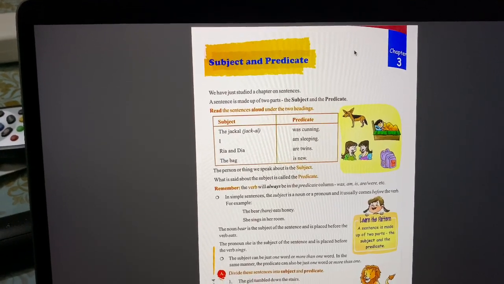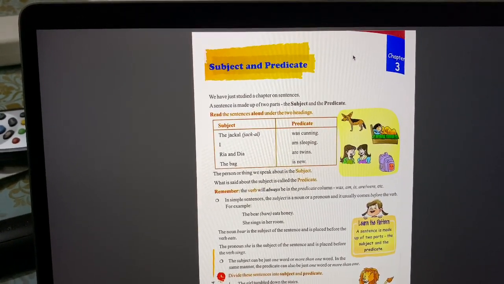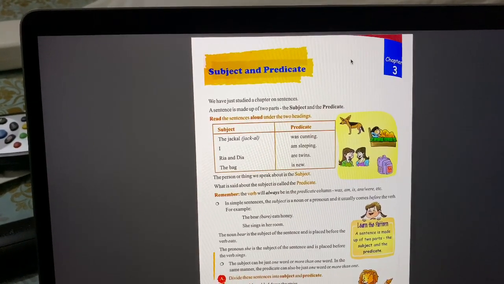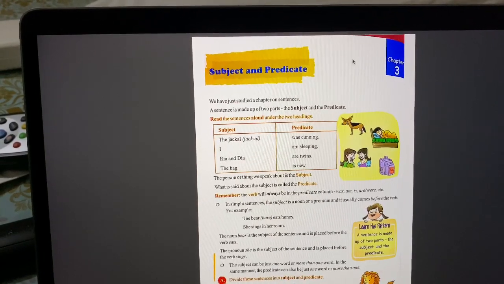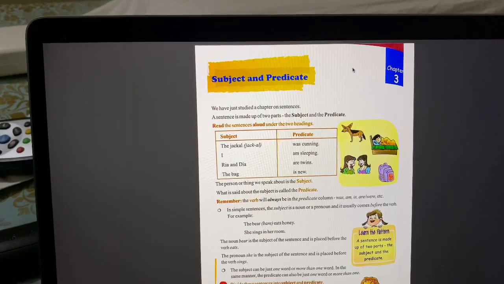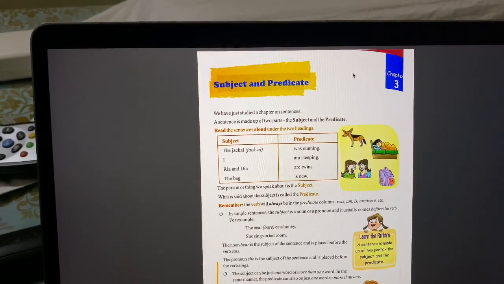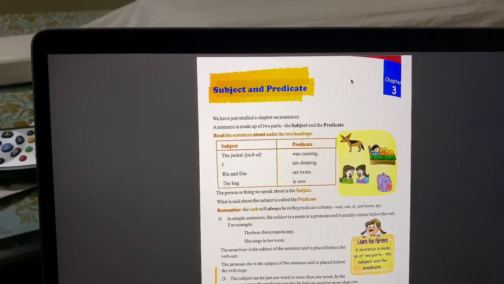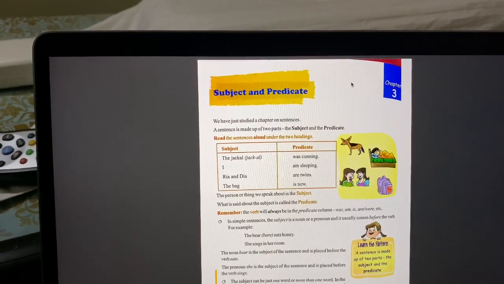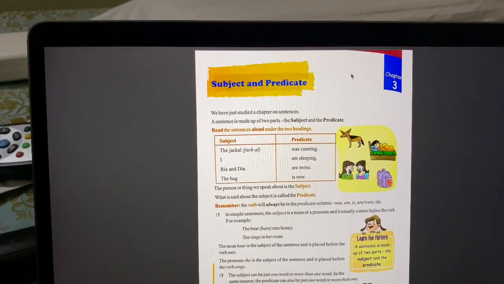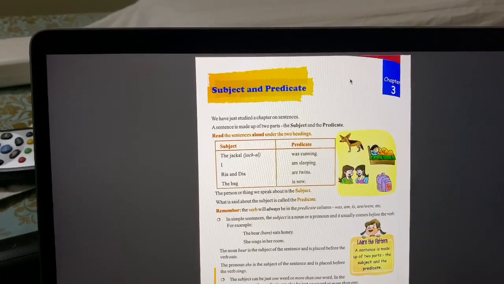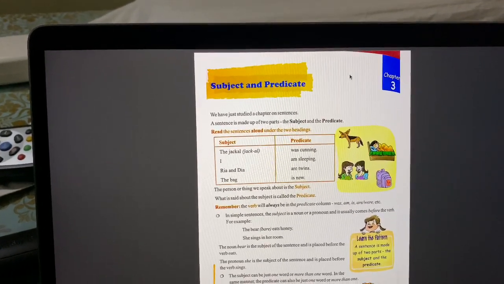So it says the person or thing we speak about is the subject and what is said about the subject is called the predicate. So the person or thing in the subject column, like we have the jackal, this is an animal, right? Then we have I, which is a person. Riya and Diya is also a person, right? And the bag is a thing. It's an inanimate object, right? It's a non-living object. So that is the subject of the sentence.